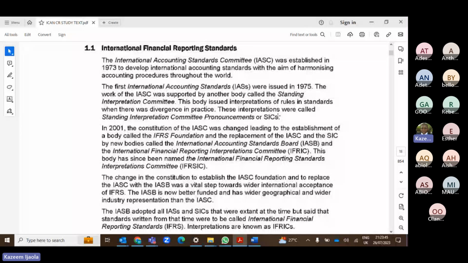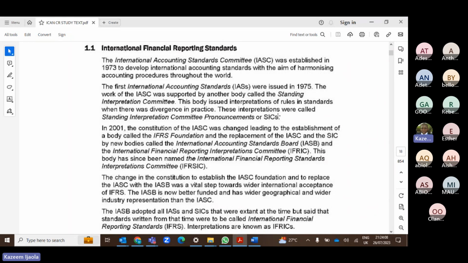This creates a lot of economic barriers, because the account prepared in Nigeria is prepared using local standard, the one prepared in the UK is prepared using UK standard, and the one prepared in China is prepared using Chinese standard. So there is now a need for all the countries to come together and adopt a single set of accounting rules that will be acceptable globally, so that the way you treat a transaction in Nigeria will not be different from how transactions are treated in the UK and the rest. That was what really brought about IFRS.